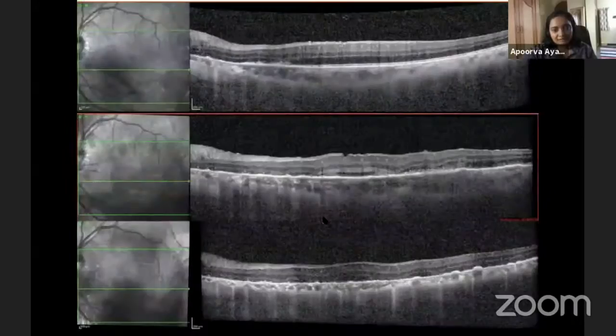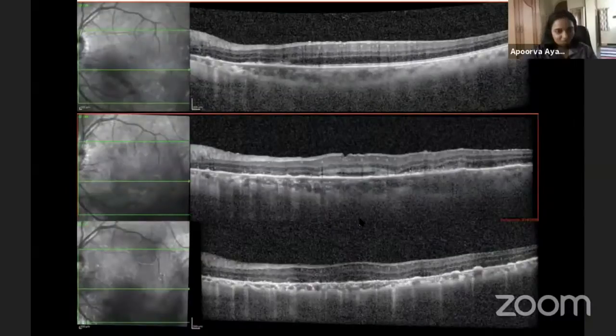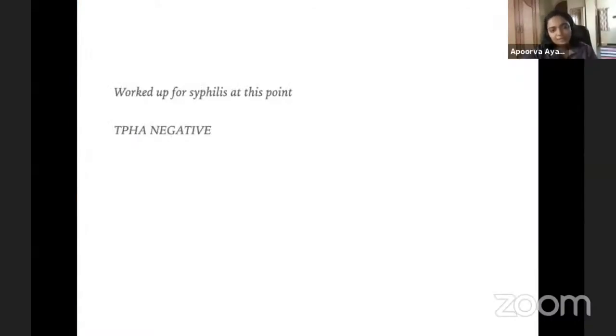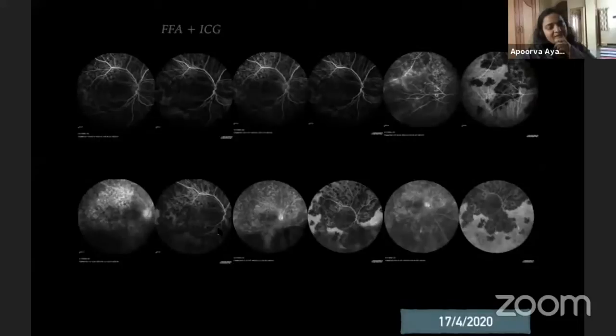And that's when I called up my very smart friend, Dr. Mohit, and he told me that he has probably seen some cases like this, and this could be the relentless variant of placoid chorioretinopathy. And this time we went a step ahead just to rule out syphilis for good, and as expected, the TPHA was negative. We even did an FFA ICGA in this patient to get more information about its characteristics. And sure enough, there were some window defects in the FA and a lot of hypofluorescent areas on the ICGA.